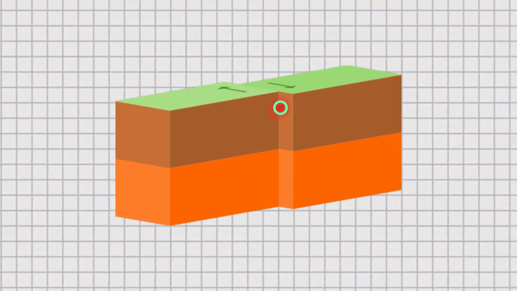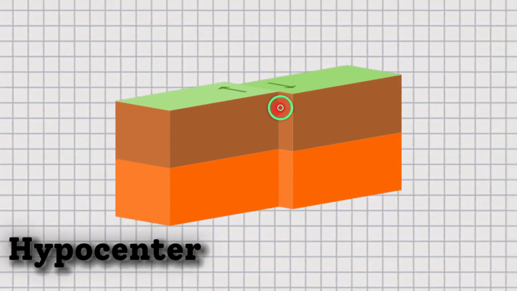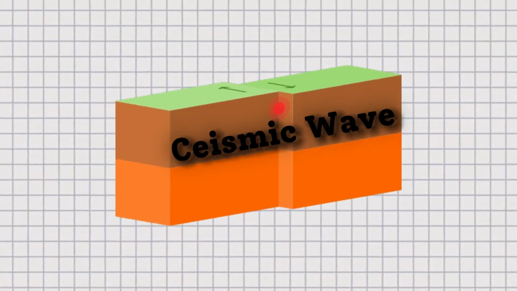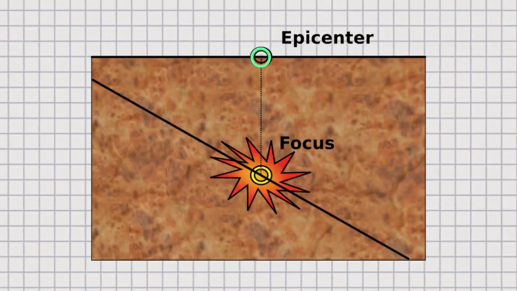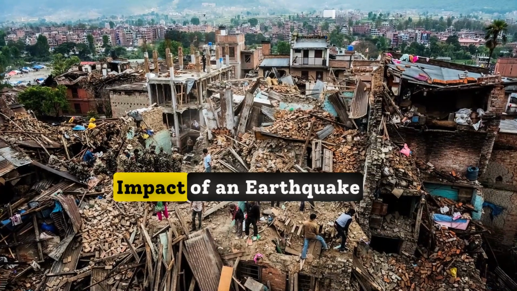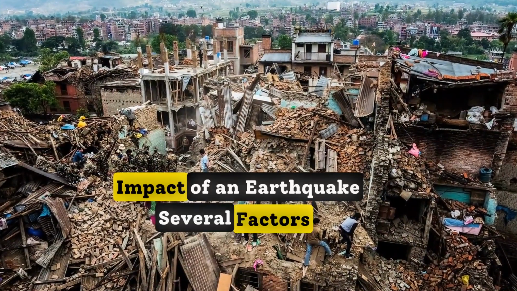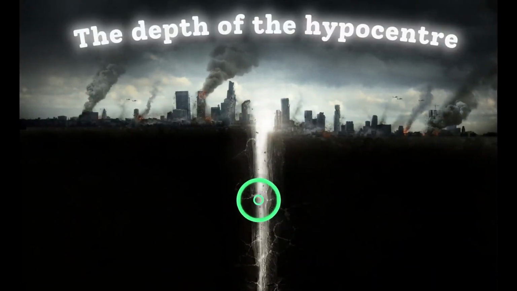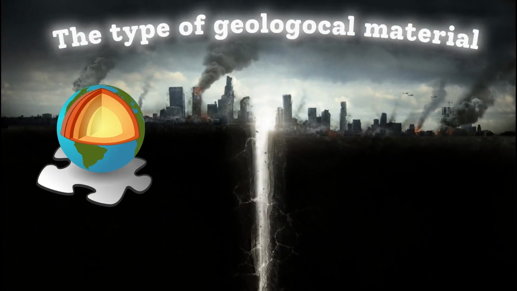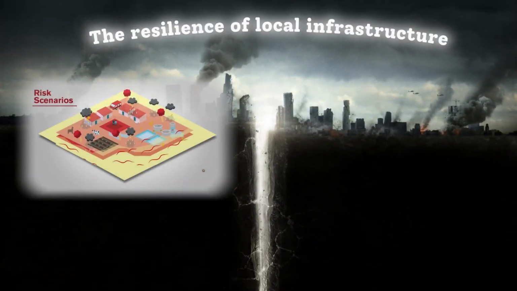The start of an earthquake, or the hypocenter, lies deep underground. From this point, seismic waves radiate outward, causing the ground to shake. Directly above the hypocenter, the epicenter is typically where the most severe effects are felt. The impact of an earthquake varies based on several factors: the depth of the hypocenter, the distance from the epicenter, the type of geological material the waves travel through, and the resilience of local infrastructure.